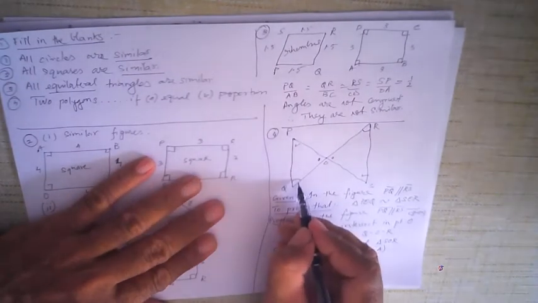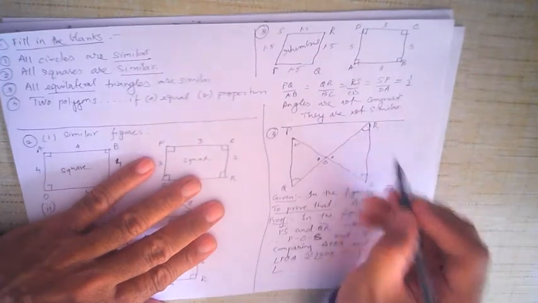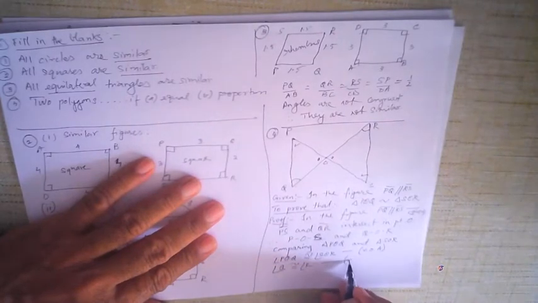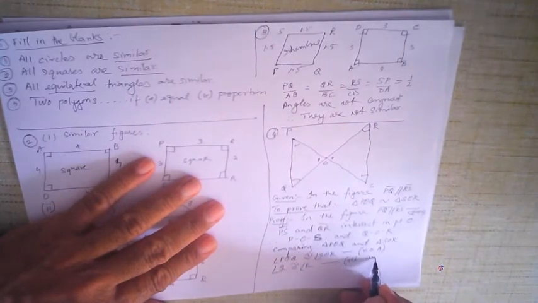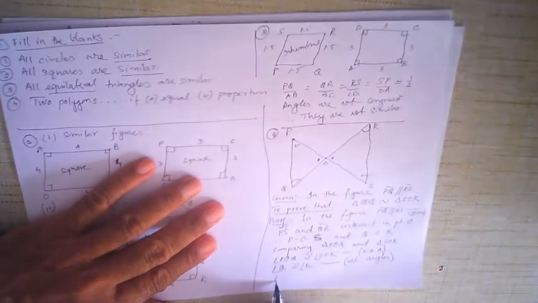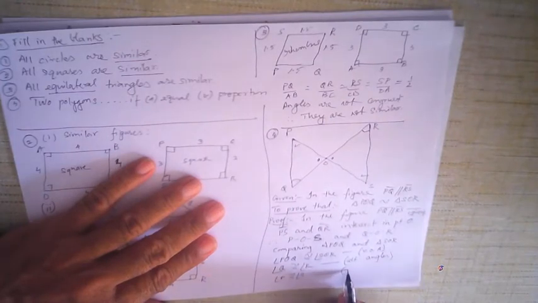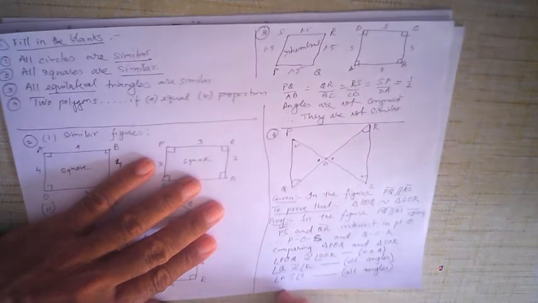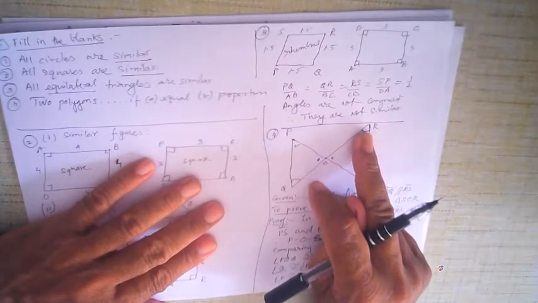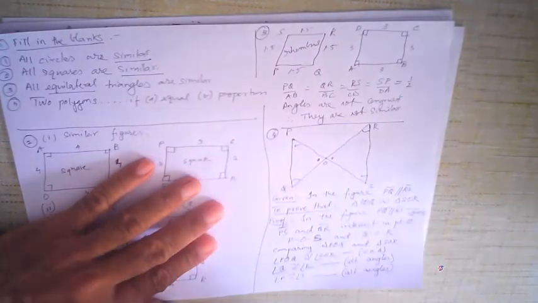Then the ones which are marked with these two angles, angle Q and angle R. I am writing in short, angle Q is congruent to angle R, in brackets, alternate angles. Similarly, these two are also alternate angles. Angle P congruent to angle S, that is also alternate angles. Remember, you don't need to prove all three angles. If you prove two angles, that is called AA criterion. That is more than enough. But all three angles are also fine.